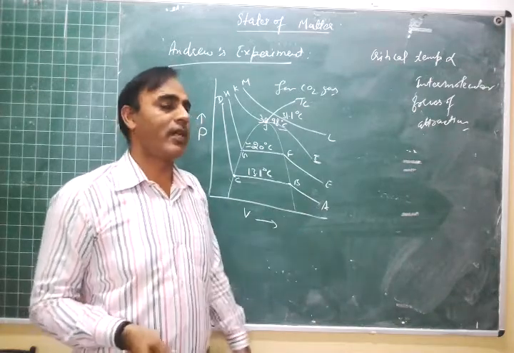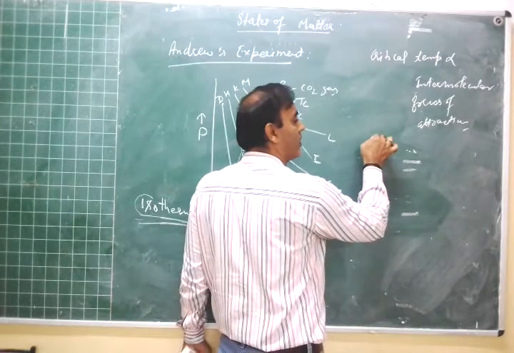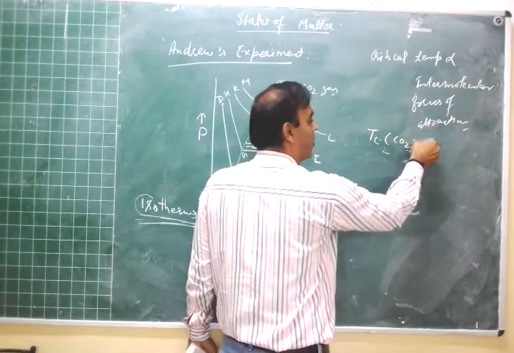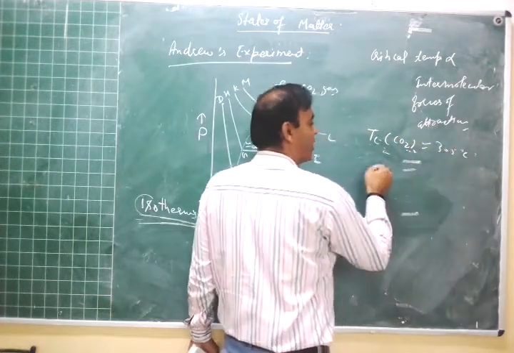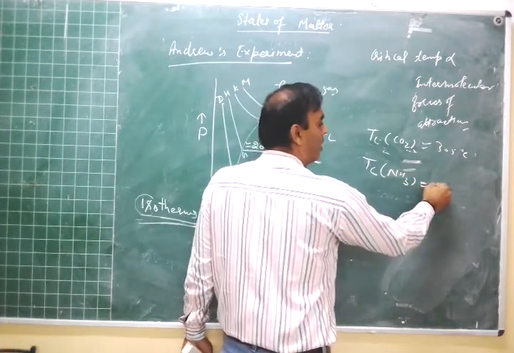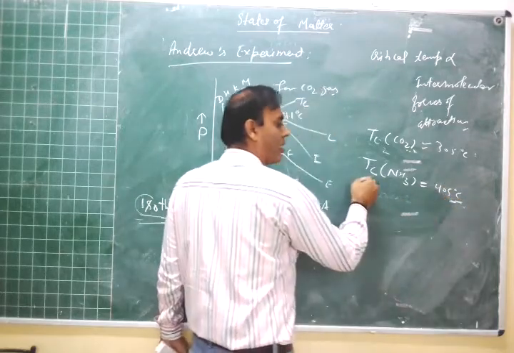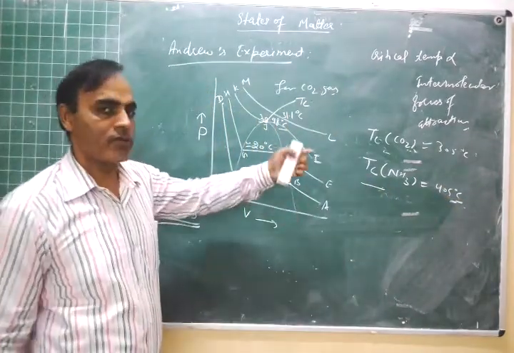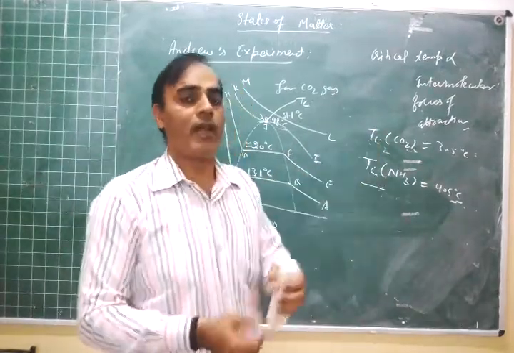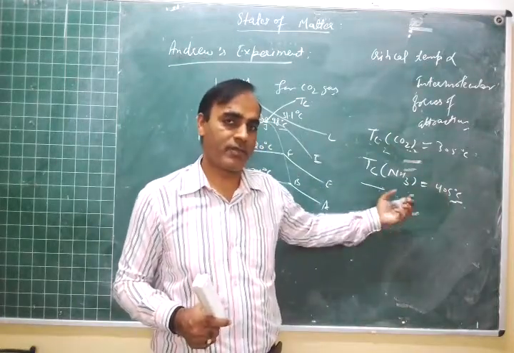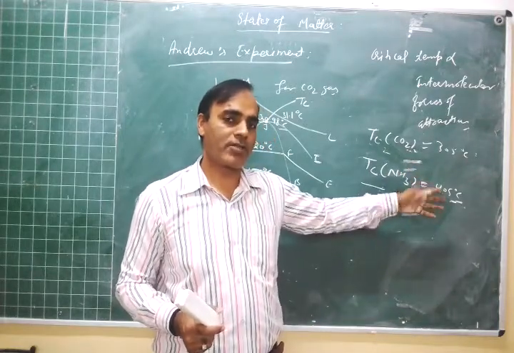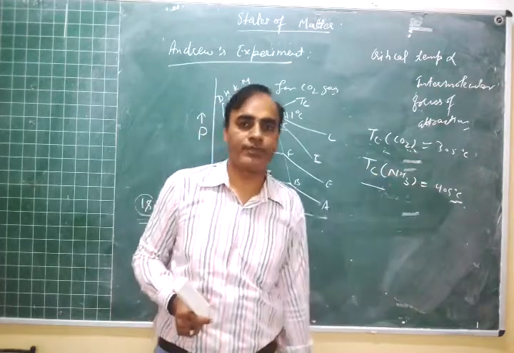For example, the critical temperature of CO2 is approximately 305 degrees Celsius, and that of ammonia is 405 degrees Celsius. So the critical temperature of ammonia is more than that of CO2. So if we have a mixture of ammonia and CO2, then ammonia will get liquefied first before CO2 because its critical temperature is high. So we have to apply less pressure, so it will get easily liquefied.